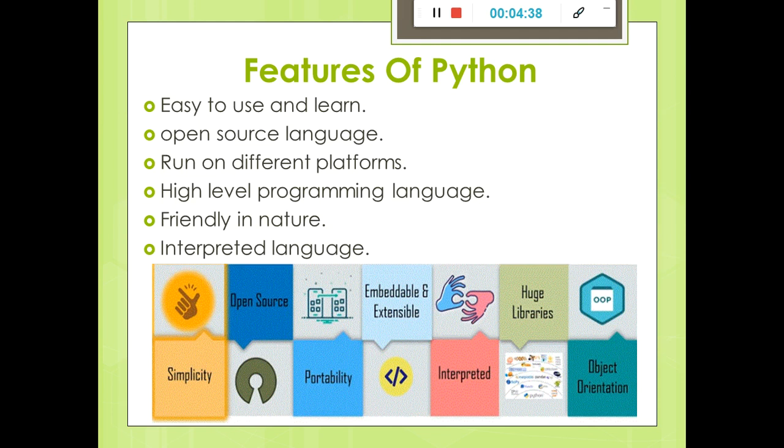And then interpreted language. What is the meaning of interpreted language? It means it can run the code and find the errors line by line. Like a teacher gives you one notebook and says, beta, there are some errors in this notebook, then it's very difficult for us to find the errors in that notebook. For that we have to read the complete notebook. And if the teacher says, beta, there is one error on this page in this line, then it's very easy for us to debug the error. In the same way, this language works as an interpreted language.